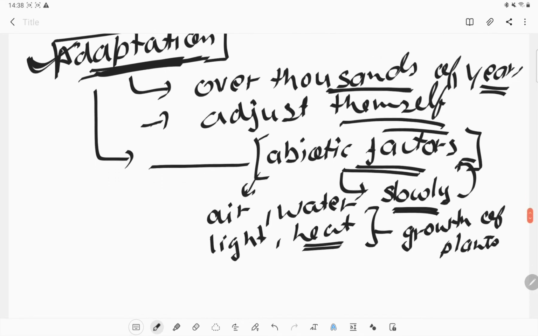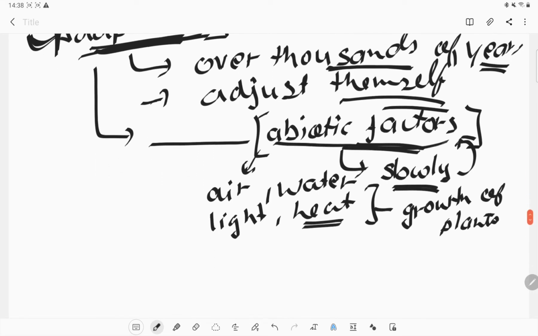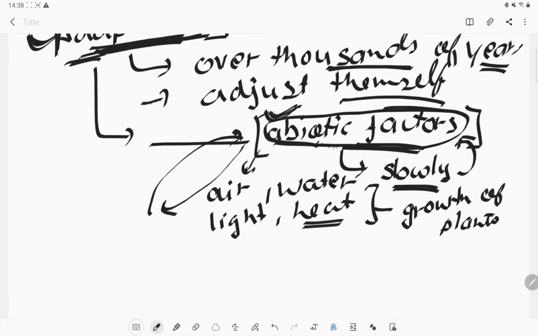If the abiotic factors are not prepared, because they also need to change according to the adaptation of the plants and animals. So we adapt according to abiotic as well as biotic factors, they are all interlinked. So adaptation requires more time.